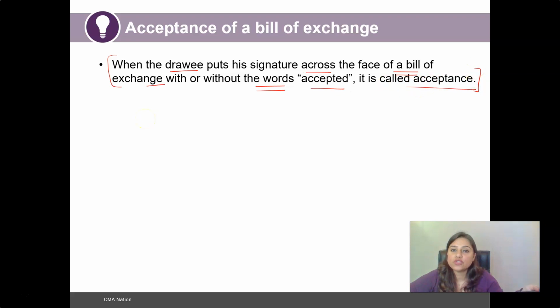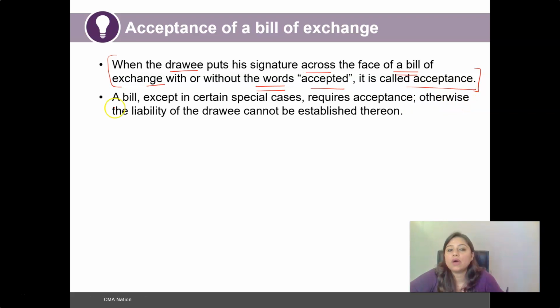So when is a bill of exchange considered to be accepted? When the drawee puts the signature across the face of a bill of exchange. So for instance, this is our bill of exchange, and the drawee puts his signature across it. If the drawee has put his signature across the face of the bill, with or without the word accepted, it would still be called acceptance. So even though it has only been crossed, the signature has been put and the word accepted has not been written, still this would be considered as an acceptance of the bill of exchange.